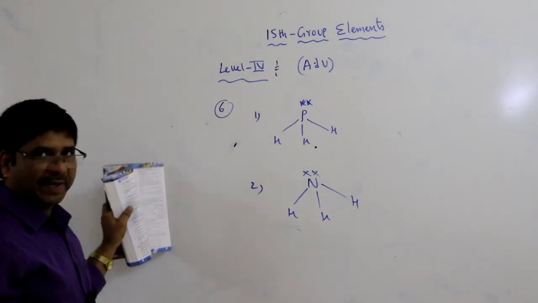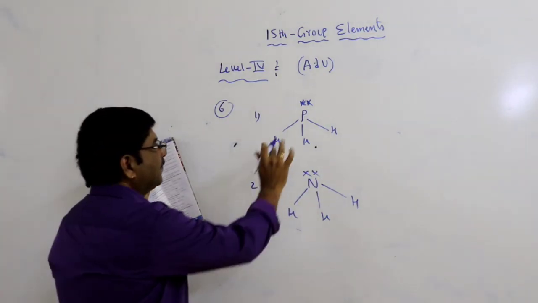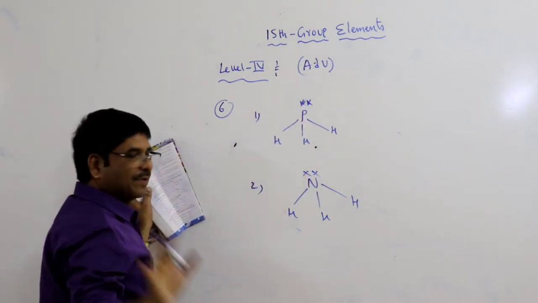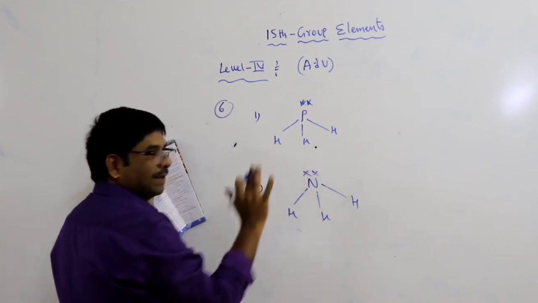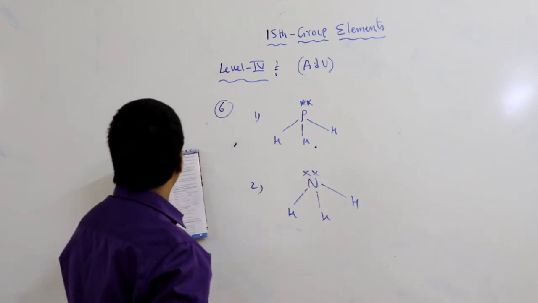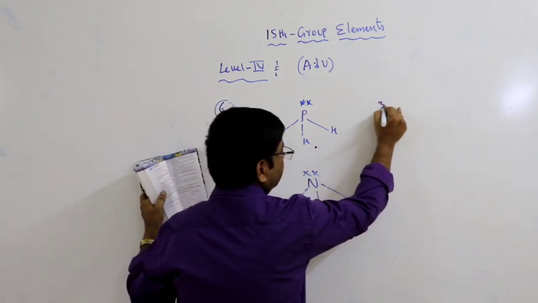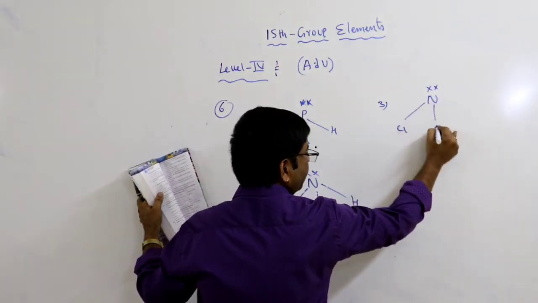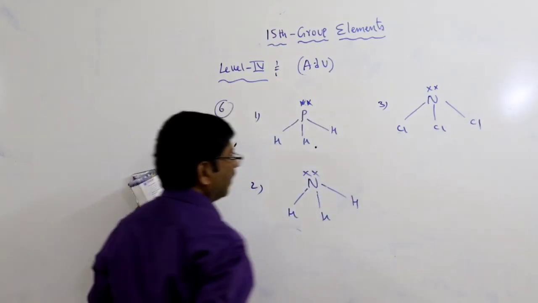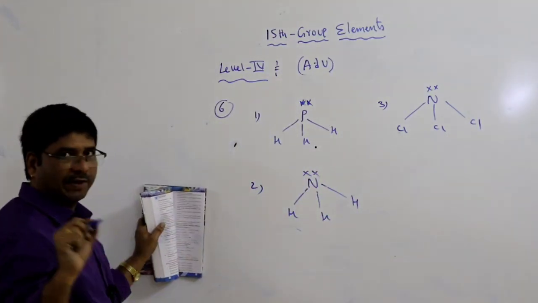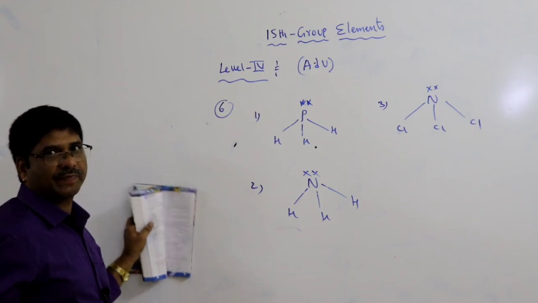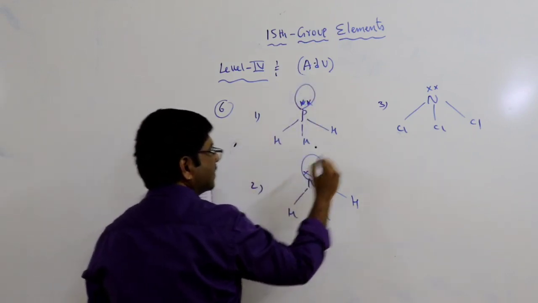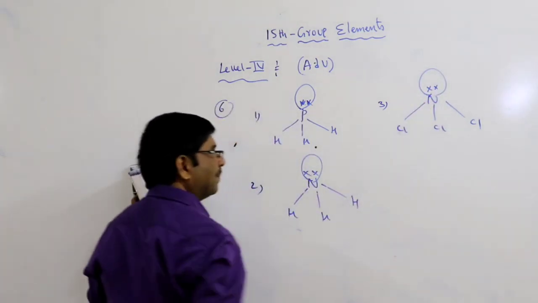Why is there a lone pair? Phosphorus valency 5, of which 3 are bonding and the remainder is a lone pair. Nitrogen is also 5, same group element, 3 are bonding, the remainder is a lone pair. Third option is NCl3, N with a lone pair and three chlorines. You observe that 1, 2, 3 all have the same pyramidal shape.